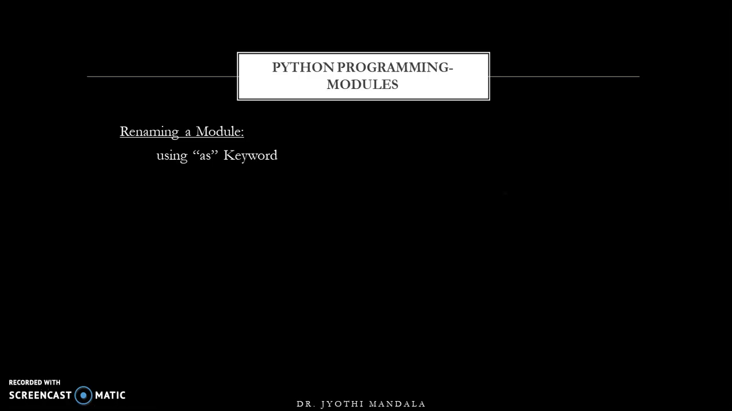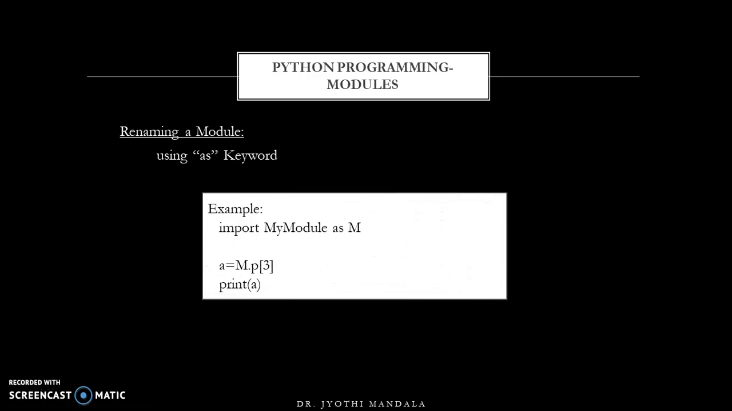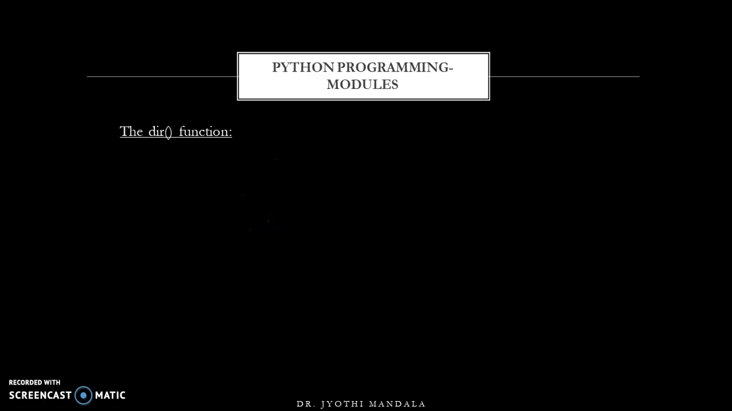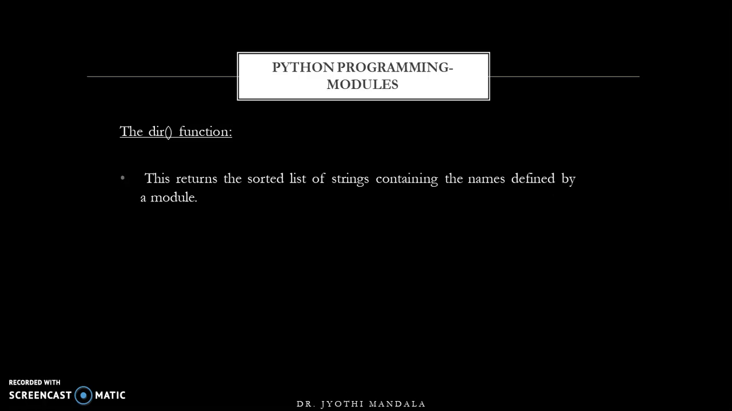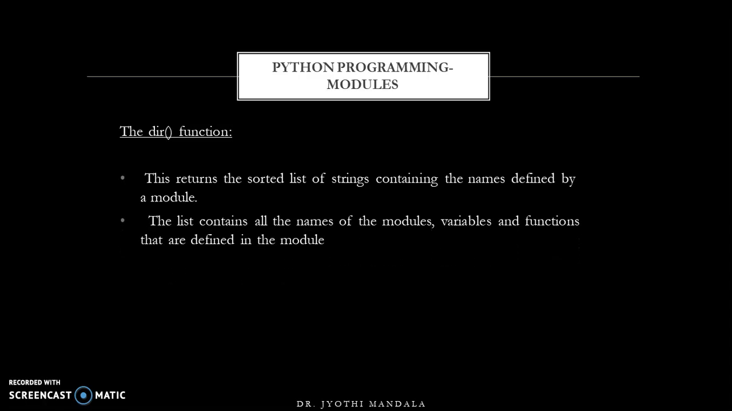Now a module can be renamed by using the as keyword. So if you write import my module as m, then from here onwards it is m. So simply renaming. Got it? Next one is the dir function. The use of this one is, it is used to return a sorted list of strings containing the names defined by this module. It will give the output in the form of a list, where this list contains all the names of the modules, variables and functions that are defined in the module.